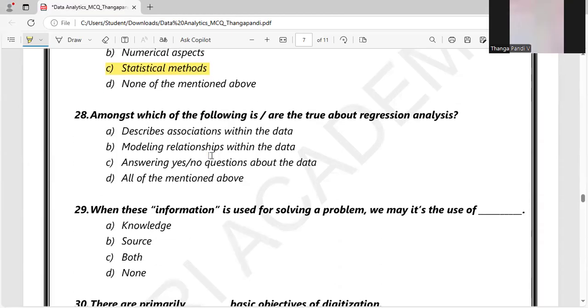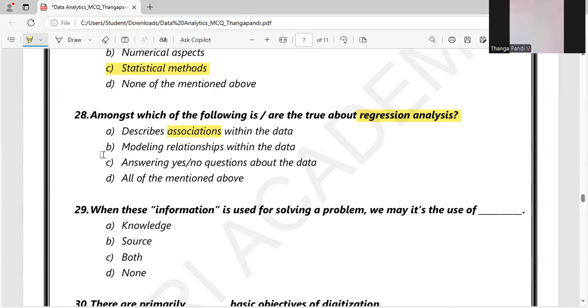Which of the following are true about regression analysis? Regression is something where we predict some continuous values. So let's look at the options. Option A, describing associations. No, it's not, because for association rule mining only we segregate some associations so that we find the relationship between the customers.